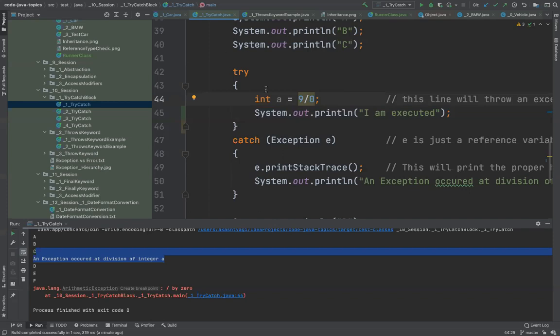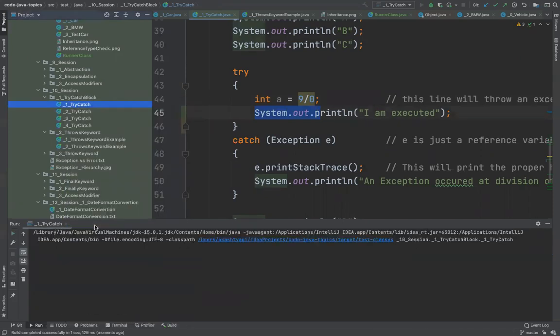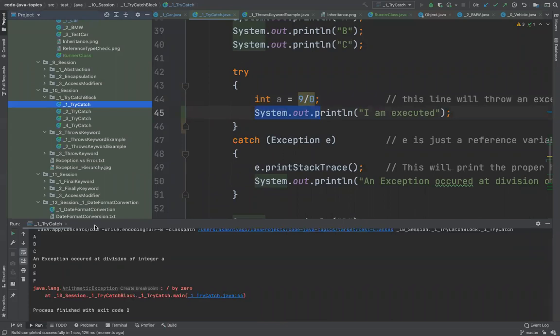Okay, because 9 by 0, this line will throw an exception. Then it will move to the next line. Okay. Understood. Okay. Let's see. I don't know the answer of this. Let's see what happened. So when I say run, oops. So it did not print this.